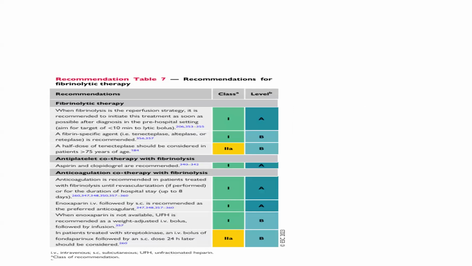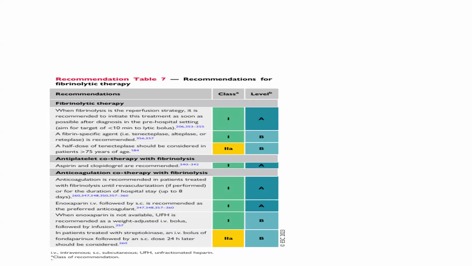Now, recommendation for fibrinolytic therapy. When fibrinolysis is the reperfusion strategy, it is recommended to initiate treatment as soon as possible after diagnosis, that is within 10 minutes to lytic bolus. Fibrin-specific agent, that is tenecteplase, alteplase, reteplase, is recommended. Half dose of tenecteplase should be considered in patients more than 75 years of age.